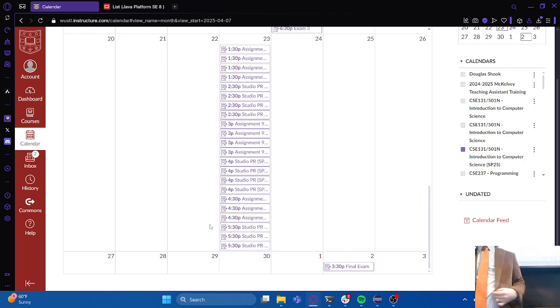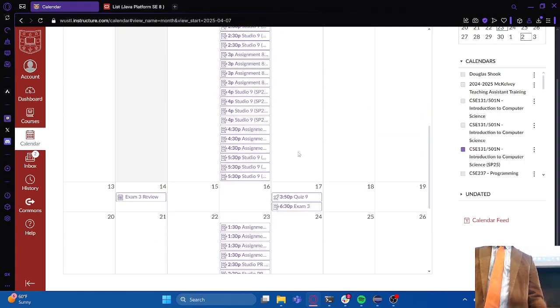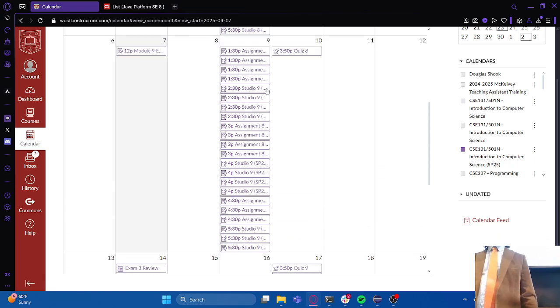We do have 2 studios left. So if you have not missed a single studio this semester, technically you don't have to go to the last 2 remaining studios because you do have 2 studio drops. But I would again like to remind you that Studio 9 very much is over material that will be on exam 3. So I think very much in your interest to come and complete Studio 9.